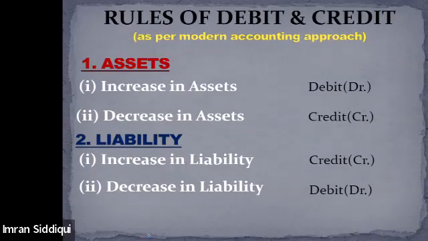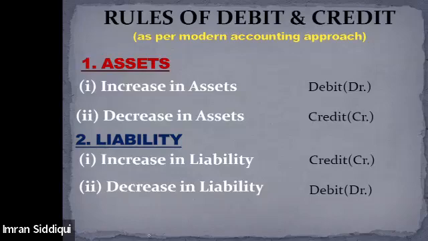Yeah, please everyone put this heading on your notebook. Rules of debit and credit as per modern accounting approach. See, I have already told you that the rule of debit and credit depends upon the approach of accounting. If we are following the traditional accounting approach, we have a different rule. And if we are following the modern accounting approach, then the rule will be applied differently. So right now we are covering the rules of debit and credit as per the modern accounting approach.